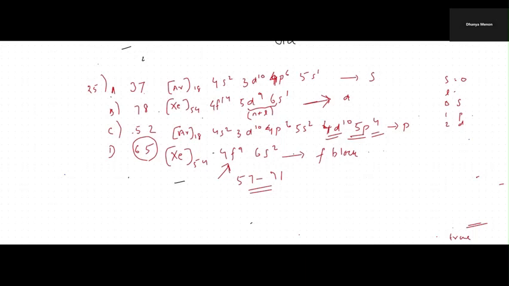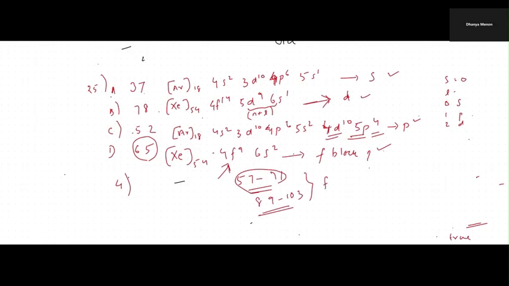So which option tells us the correct one? It is the fourth option, right? A is S block, B is D block, C is P block, and D is F block. In fact, for F block, you don't have to write down the configuration if it is between 57 and 71, and from 89 to 103. If it is in this range, you can clearly say that it is F block.